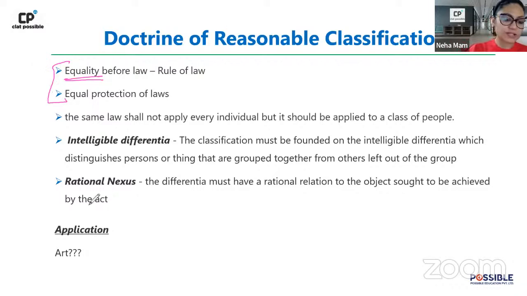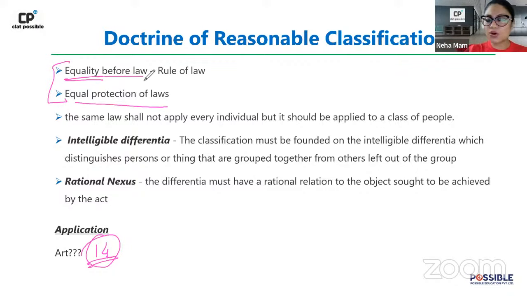Equality. Right to equality is your Article 14. Right to equality starts with Article 14. The general article on equality starts with 14, and it gives you these two concepts. It talks about equality before law and talks about equal protection of laws, right?